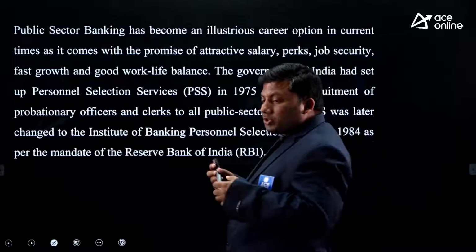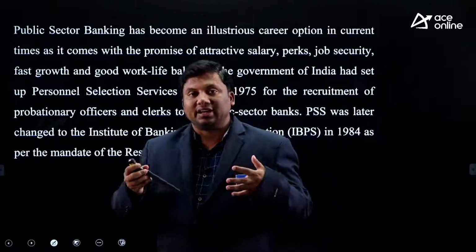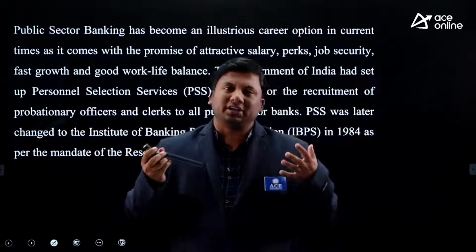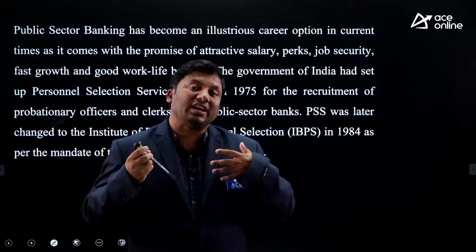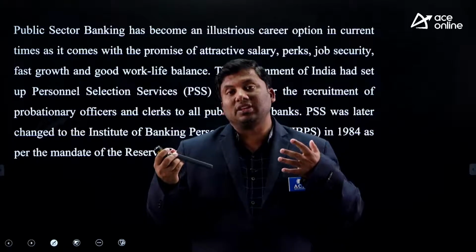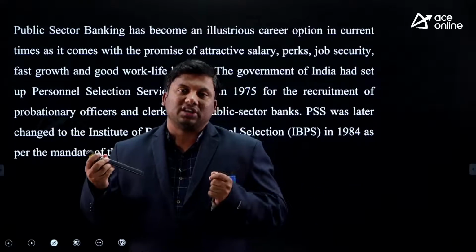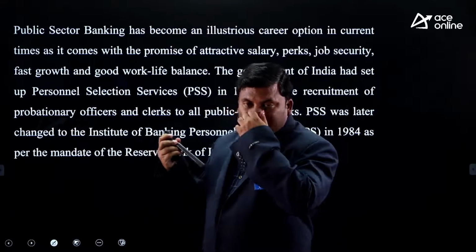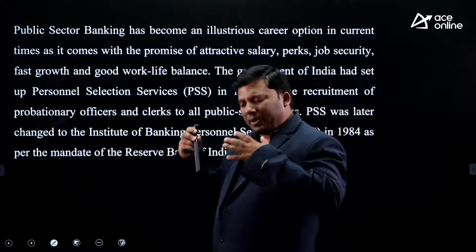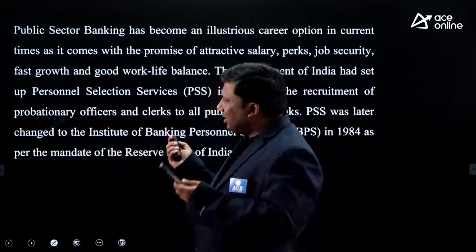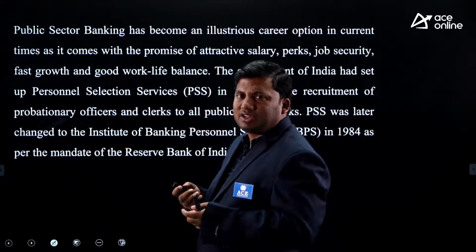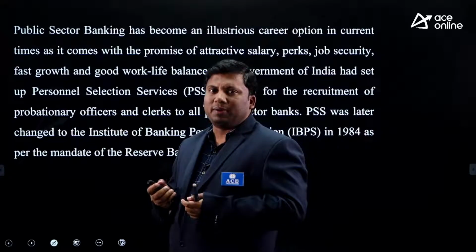Over the last decade, IBPS has become a predominant career option for most students, based upon the kind of work, the kind of salaries, and the kind of career progression. IBPS PO is considered one of the best examinations for graduate students. Other examinations are SBI Clerk and SBI PO.